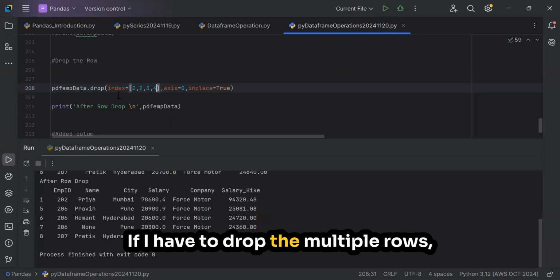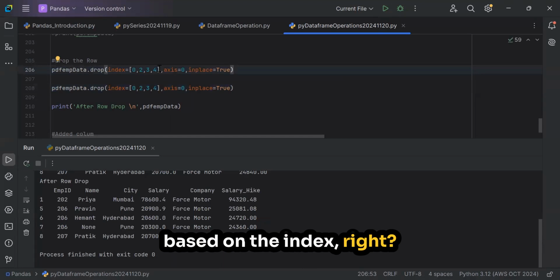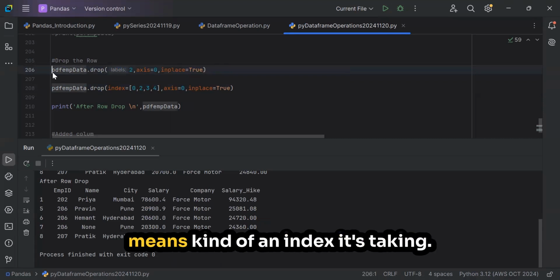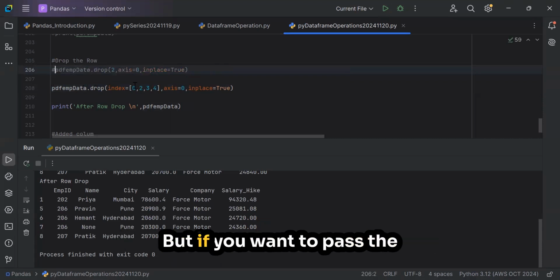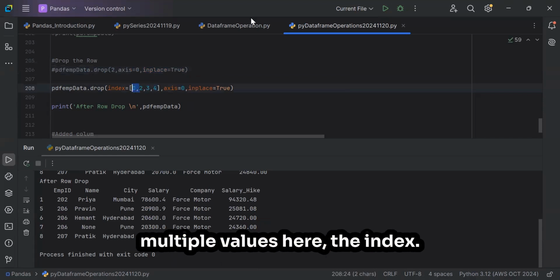If I have to drop multiple rows, we are dropping based on the index, right? So if I give the label here as 0, 1, 2, it is dropping the single row, kind of an index it's taking. But if you want to pass multiple values, you can pass the multiple values here, the index.